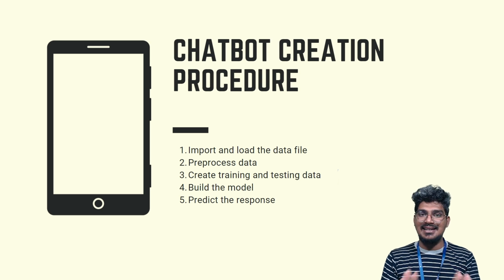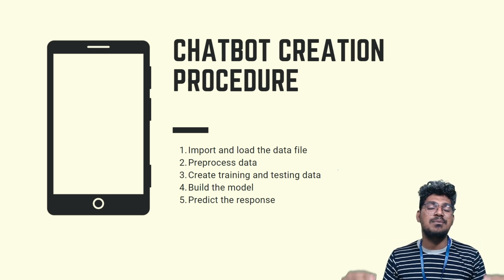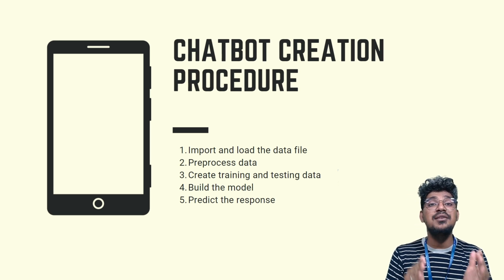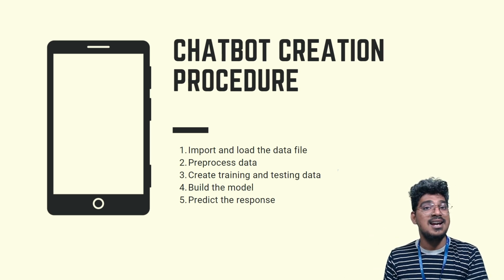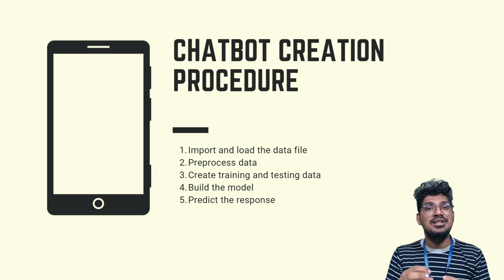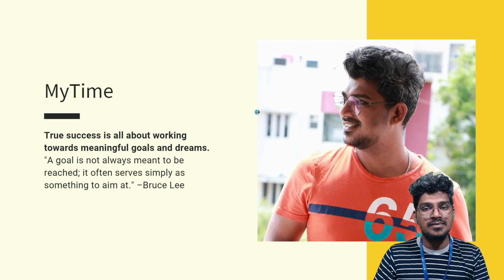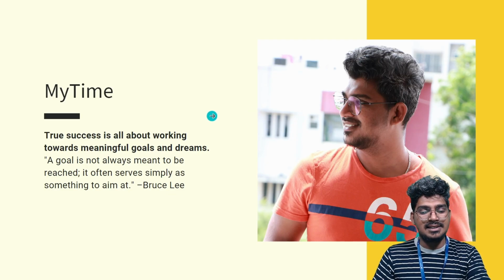I hope it's clear about this concept. This is a retrieval-based chatbot creation. It is not generative based. Generative based is a little bit different. Based on the content, it will give the reply. Okay, right. So now I hope you guys are giving the reviews.